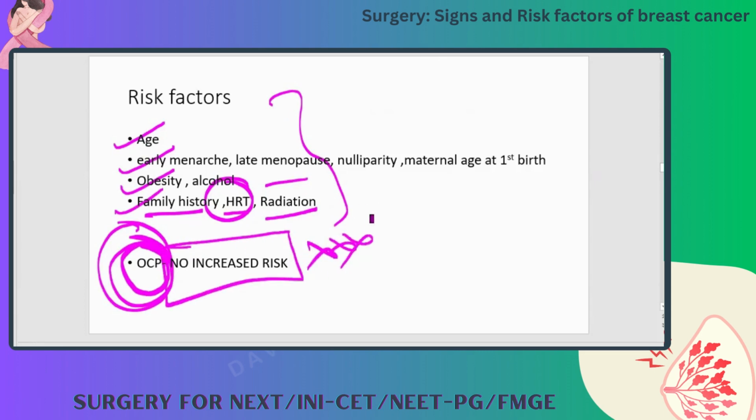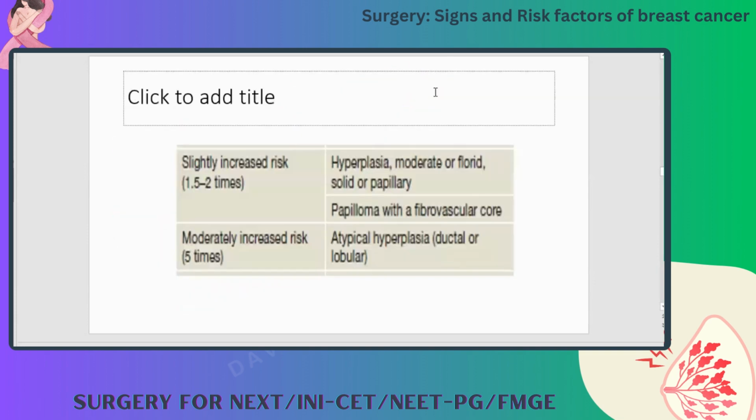Okay, this is also a question they'll ask you. Which of the following is not a risk factor? Smoking, alcohol, obesity, and OC pills. So OC pills have no increased risk with breast cancer. And smoking as well, right? Which one? Smoking also is not a risk factor. Alcohol, yes. Obesity is, but smoking is not.